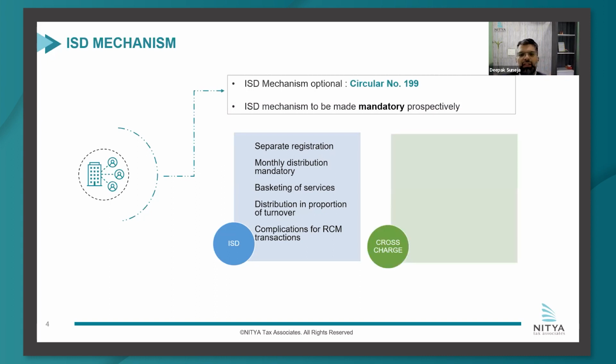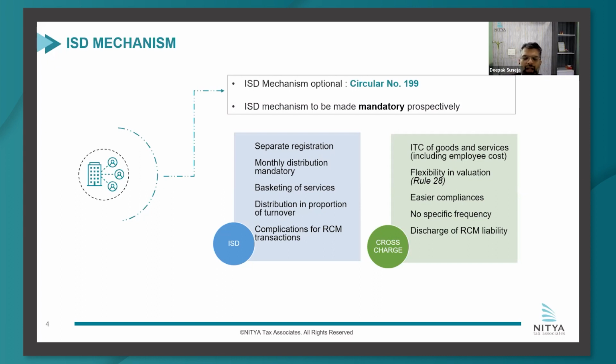And when compared, cross-charge in that sense is very simple. And that is why I believe many companies till now also have been following cross-charge. Because, number one, ITC on goods and services, including employee costs, is usually cross-charged, but then you also get ITC of goods. There's a flexibility in valuation because of Rule 28. The compliance is easier. You do not need a separate registration. You don't have any specific turnover or, let us say, frequency in which you necessarily have to distribute. And even for the RCM liability, you can discharge it directly in the registration and then cross-charge it to all units across.